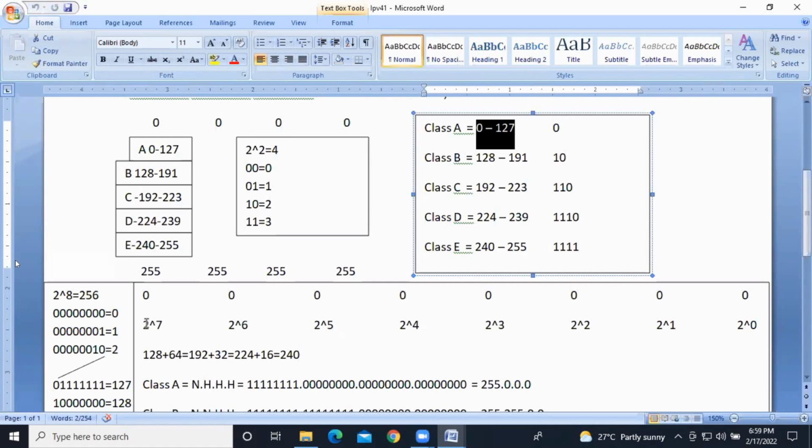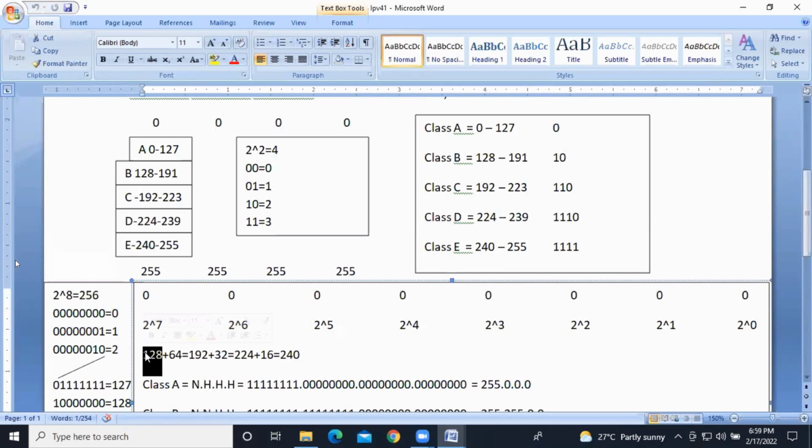So the first bit has the value 2 to the power of 7, which means 128 combinations. I'm writing from 0 to 127. Class A range, I hope you got it. It's very simple.